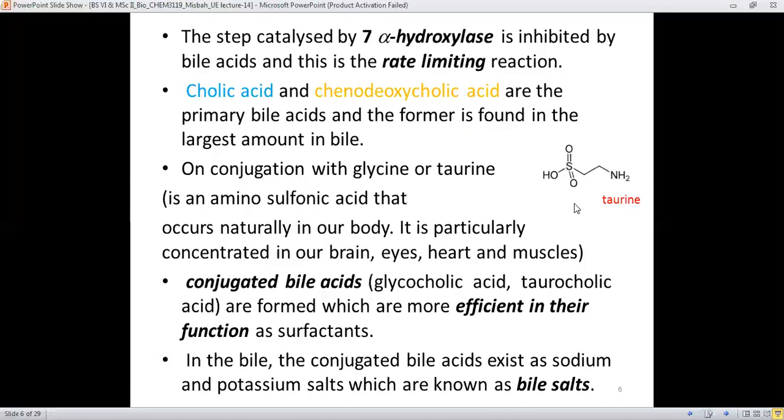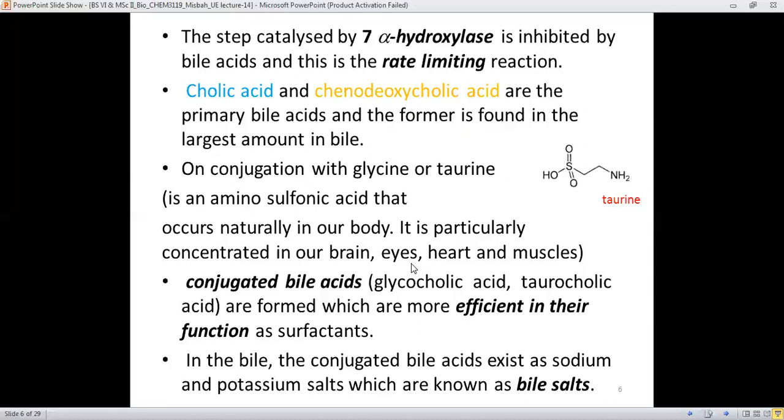Along with the cholic and the chenodeoxycholic acids, on conjugation with glycine and taurine, they form the conjugated bile acids. Therefore, these two bile acids, which get conjugated with glycine and taurine, constitute another important class of bile acids, which are called the conjugated bile acids.